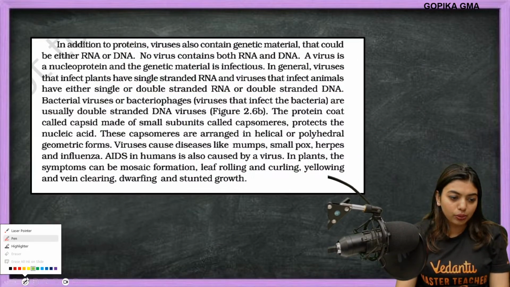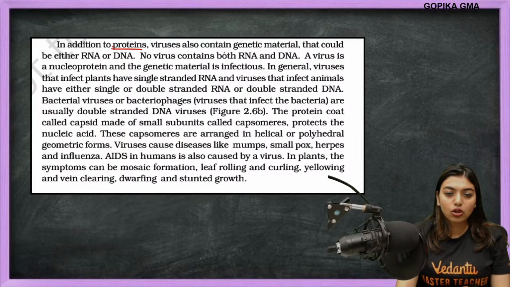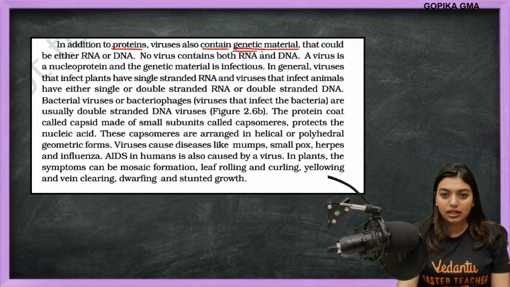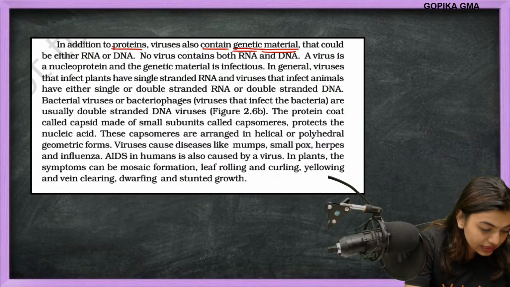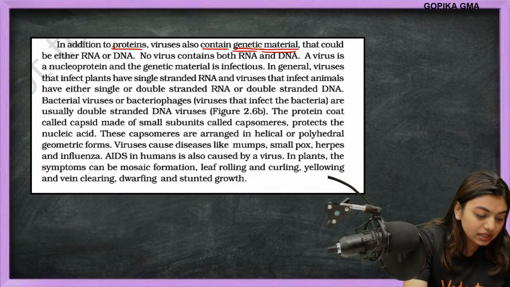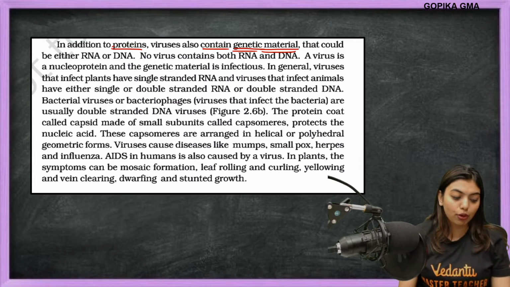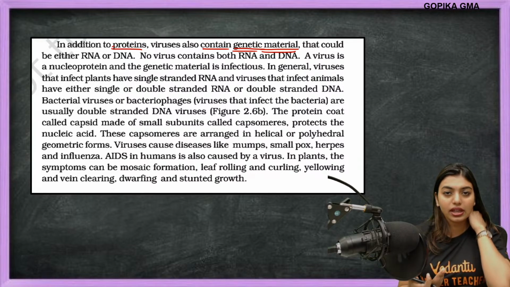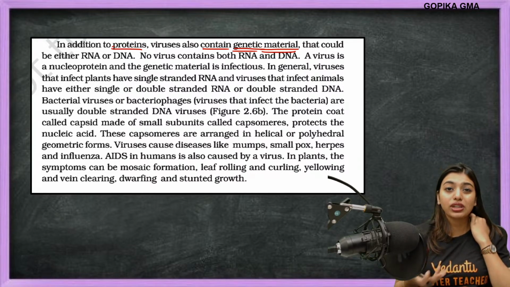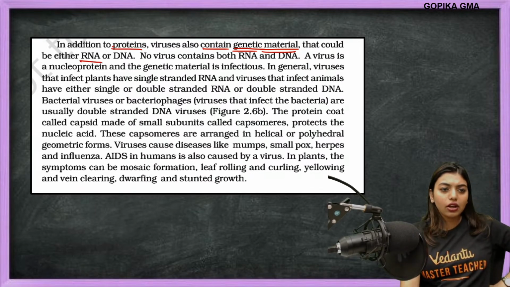In addition to proteins, virus also contain genetic material. That is the main problem. The exact problem is that this fellow has genetic material. Got it? This fellow having genetic material is the biggest problem. It can be DNA or RNA, and it could be single stranded or double stranded. And now they have also found a virus which has both DNA and RNA. I think it's called leucovirus or something.